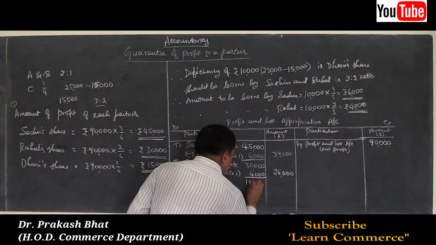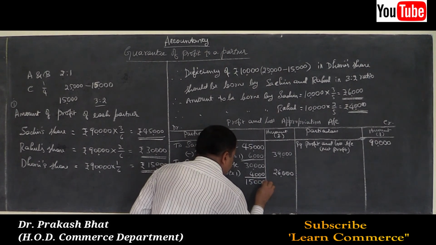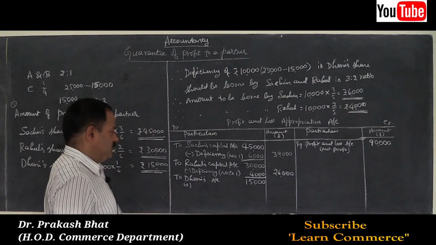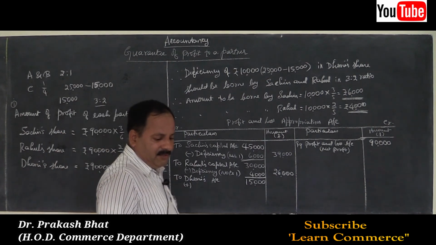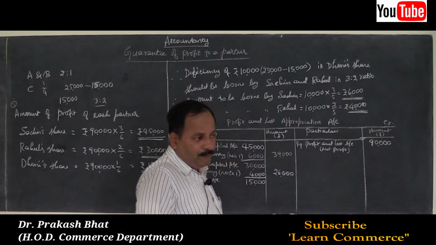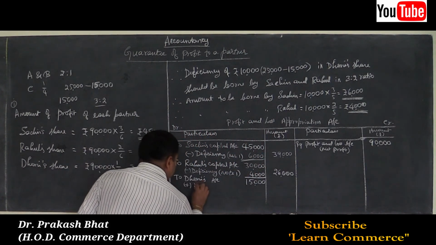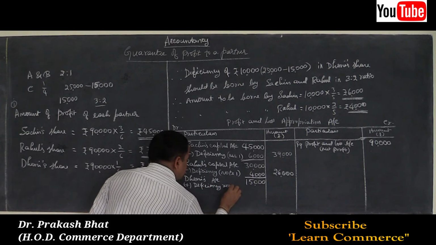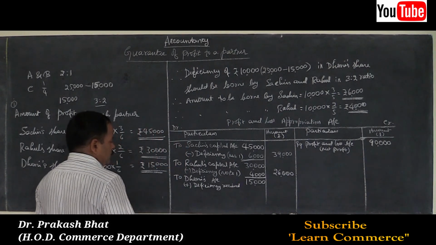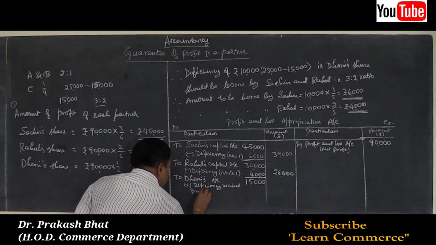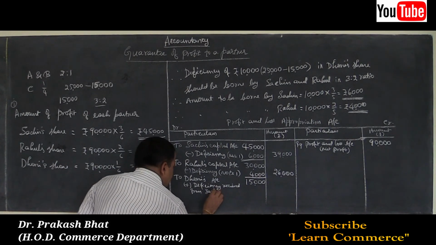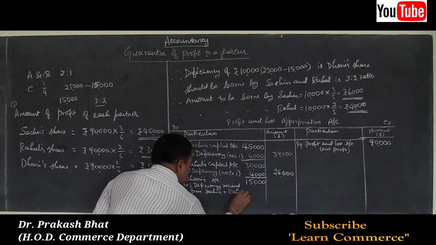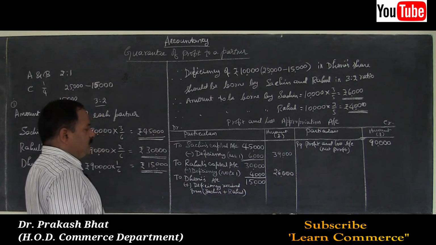Actual amount of profit is 15,000 to Dhoni, but as the guarantee was given, add deficiency received from Sachin plus Rahul.